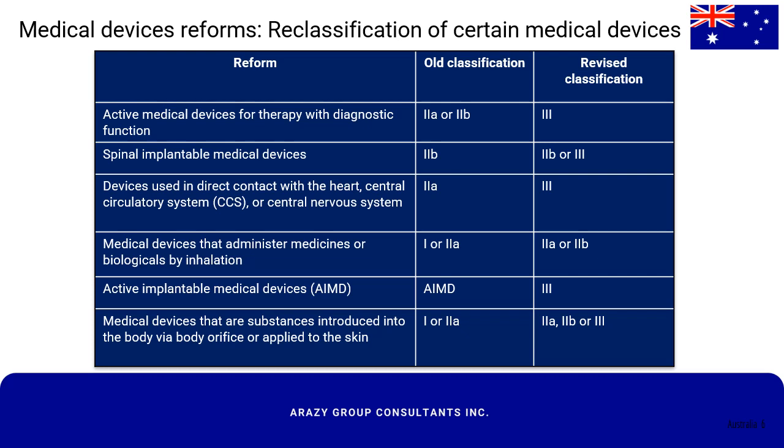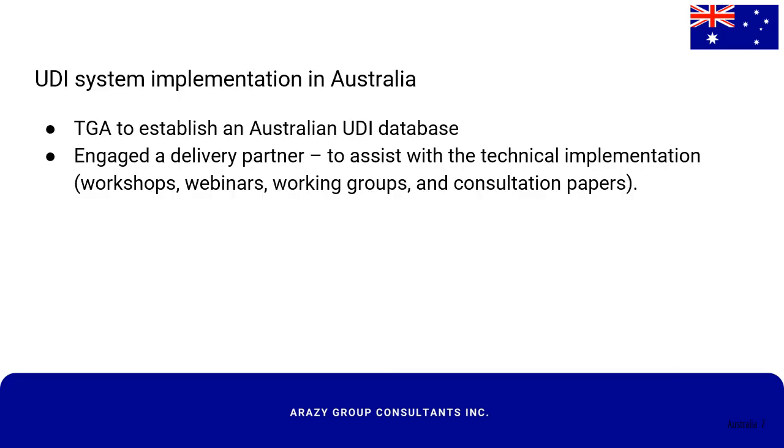TGA is not planning to implement Australian UDI before compliance dates. The phased implementation will most likely become their option. However, several approaches have been seriously taken, such as establishing an Australian UDI database and engaging a delivery partner such as manufacturers, healthcare providers, UDI issuing agencies, etc. To assist with the technical implementation, not only by organizing workshops and webinars, but also establishing working groups and consultation papers.